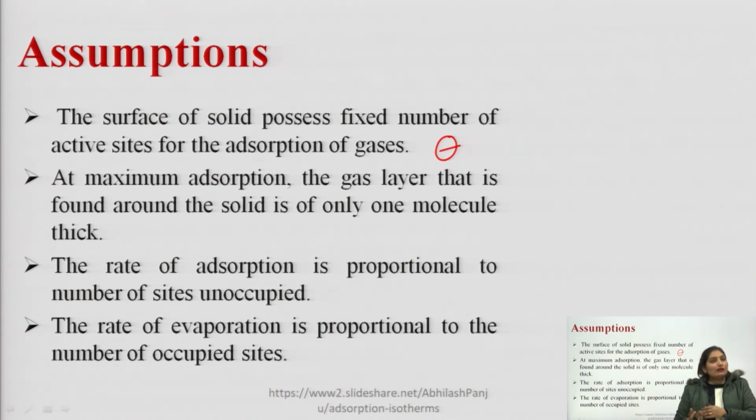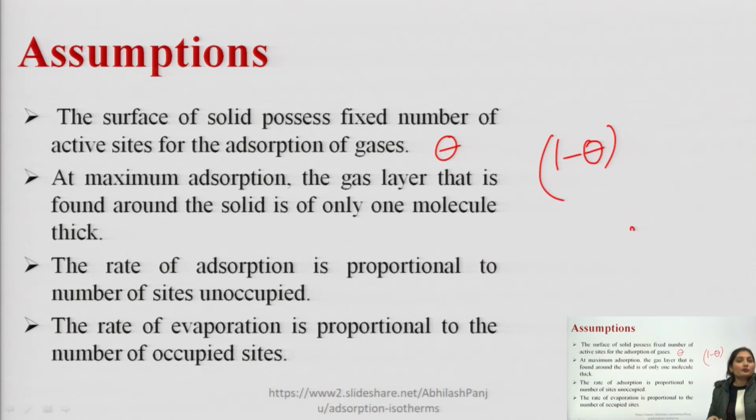At maximum adsorption, the gas layer found around the solid is one molecule thick, meaning all the molecules form one layer over the surface. The third assumption is that the rate of adsorption is proportional to the number of unoccupied sites. I have told you that theta is the number of occupied sites. Then what will be the unoccupied sites? That will be equivalent to 1 minus theta.